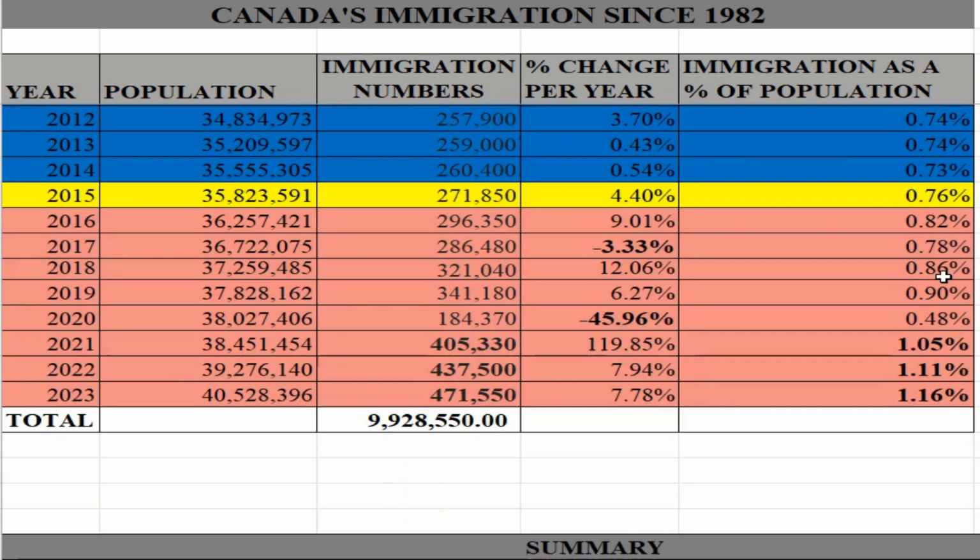And in 2021, we see that is the first time that immigration as a percentage of the population was over 1%. So these 405,330 people that were welcomed in 2021 represent 1.05% of Canada's population of 38 million. And then the trend continued, being over 1% for the last 3 years.